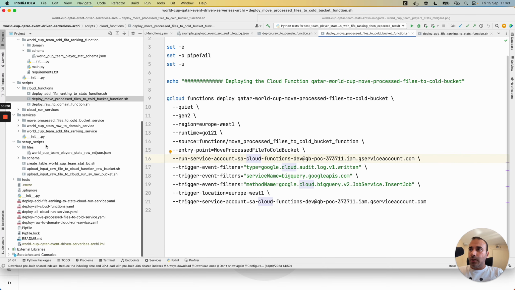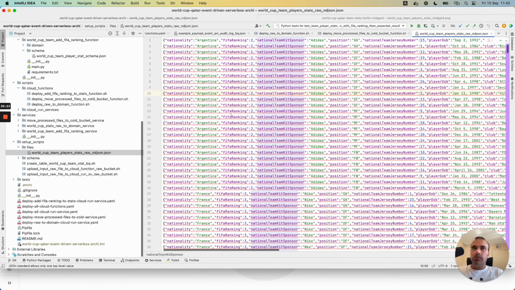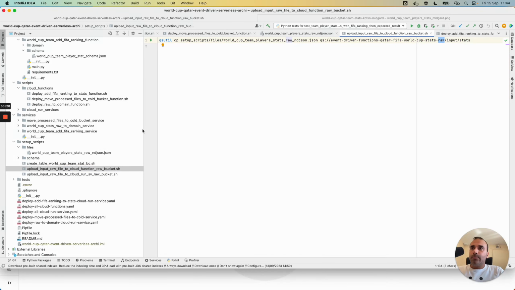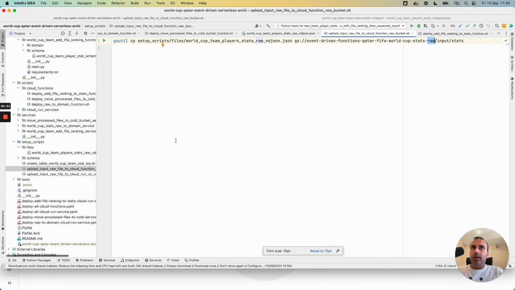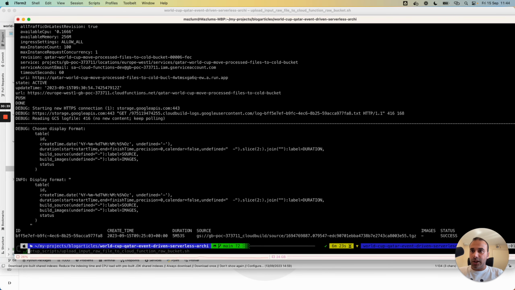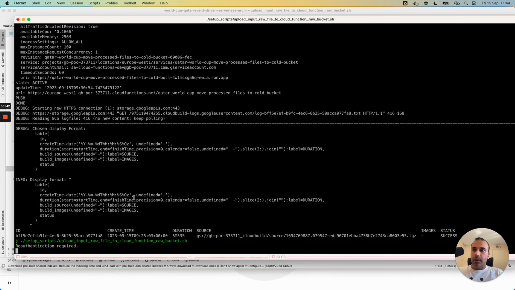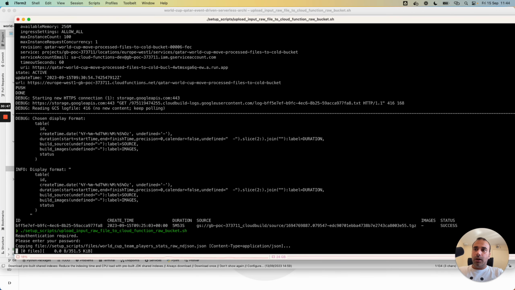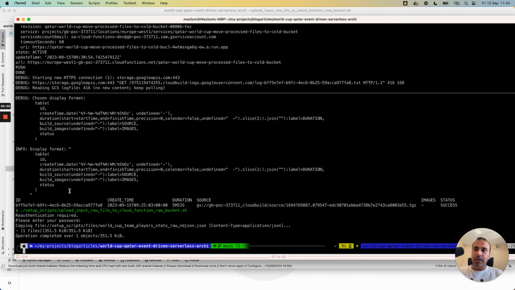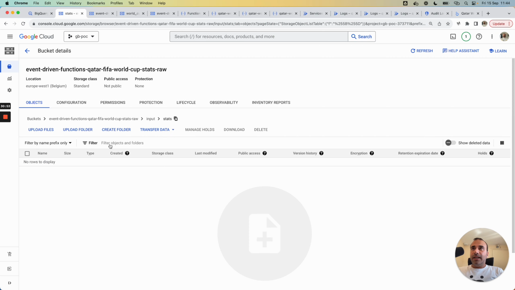I have this file. It corresponds to the input raw file. And I have a little script to upload this file to the raw bucket. I jump to my shell session and I will copy my element to the Cloud Storage bucket. Then I will jump, my bucket is here, event-driven function raw, input stats.